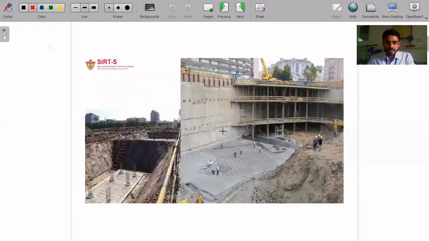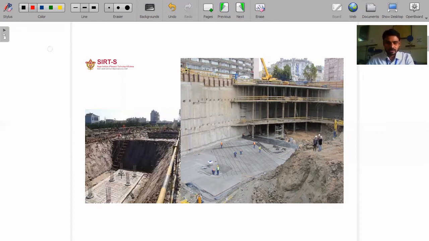This is a retaining wall in buildings. If we construct a building underground, at any story, we have to provide a retaining wall to avoid the settlement of earth beside the structure. Here we can see we have excavated the soil and we will construct a room here.